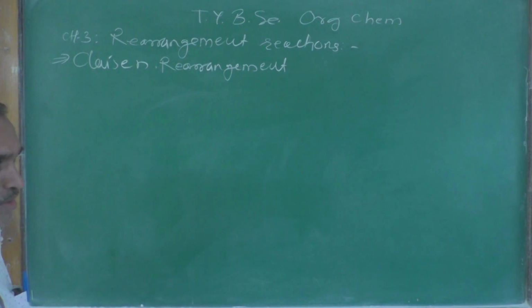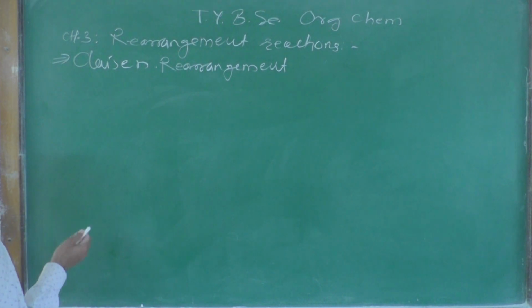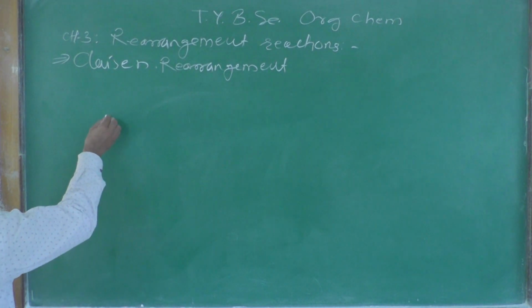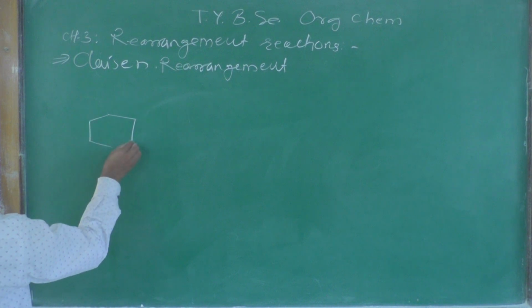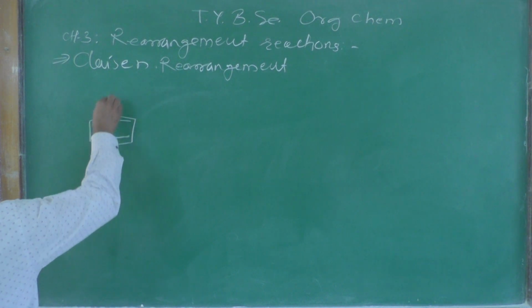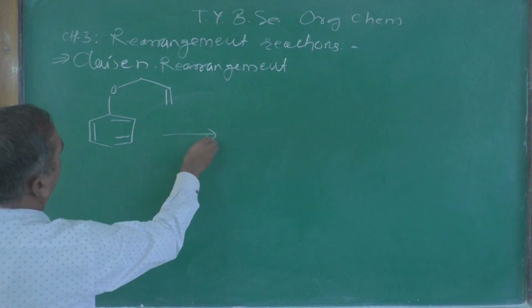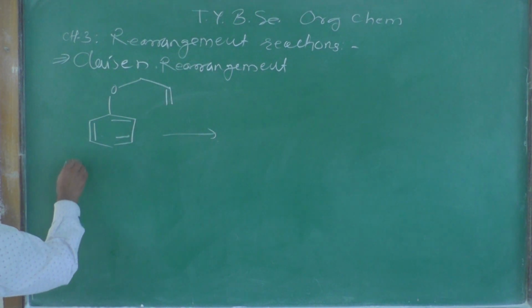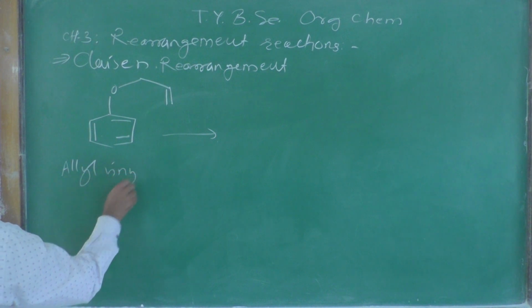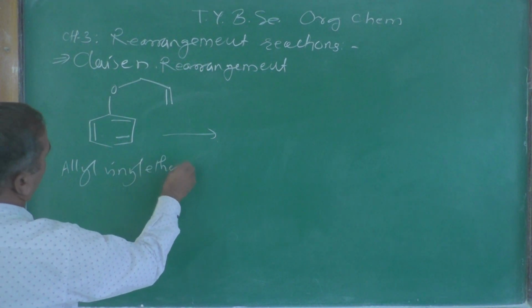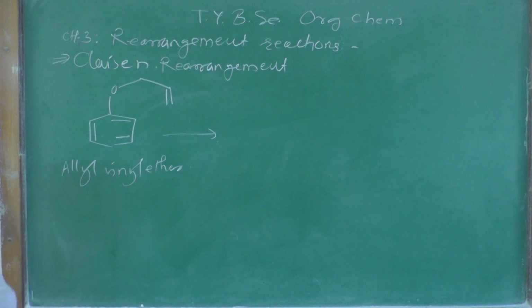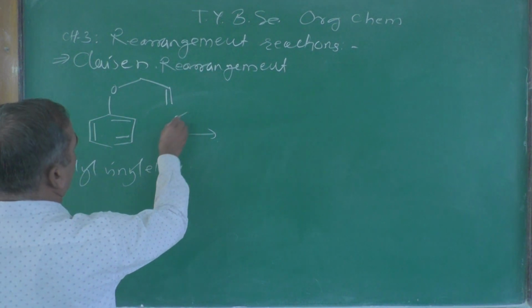One of the best examples is allyl vinyl ether. Look at this carefully. This is an allyl vinyl ether. It is one of the best examples of the Claisen rearrangement.